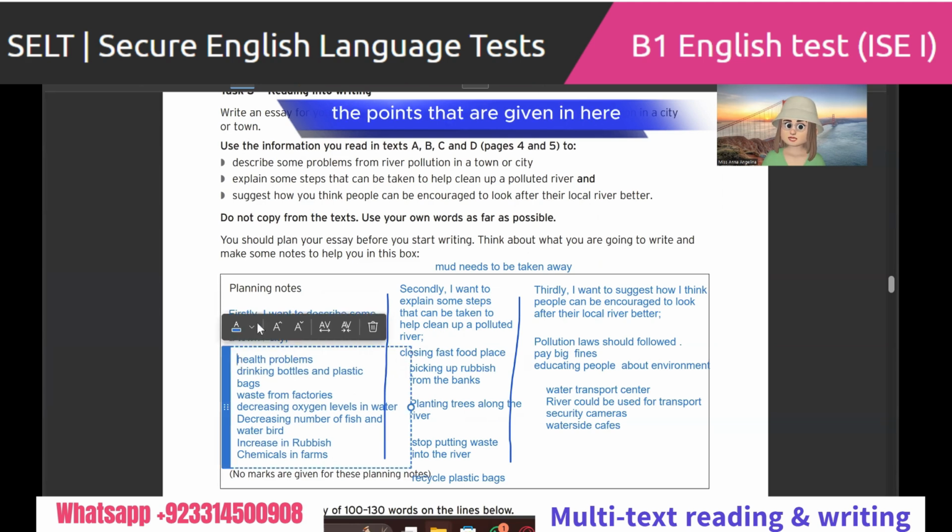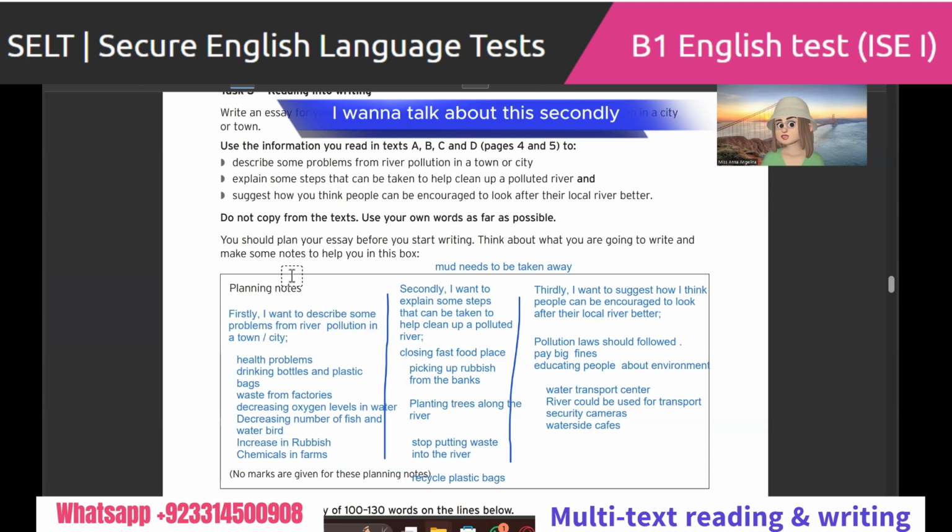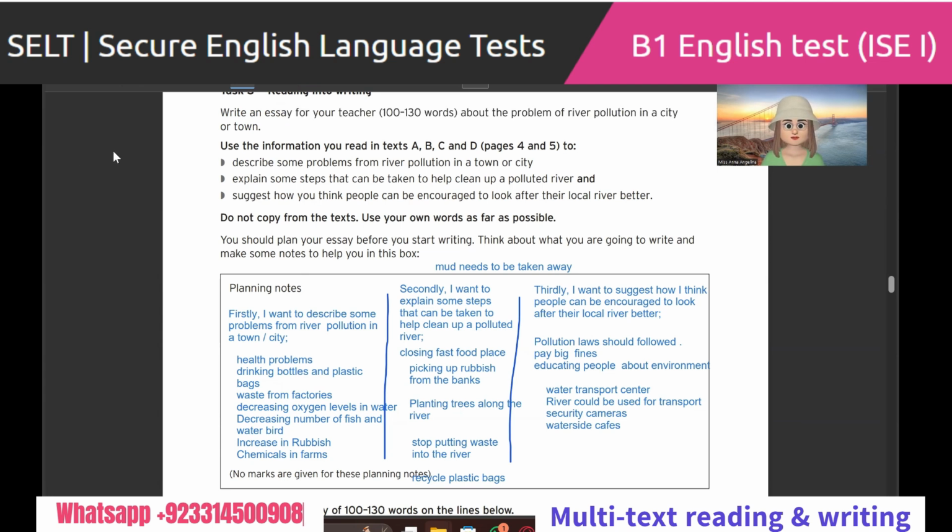The points that are given in here, because we have already written, firstly, I want to talk about this, secondly, I want to talk about this, thirdly, I want to talk about this. Now it is time for you to complete with your own phrases and sentences and information from the passage. Half of the task is already done. You just have 10 minutes to write it up. Write it on paper and send me a photo, please.